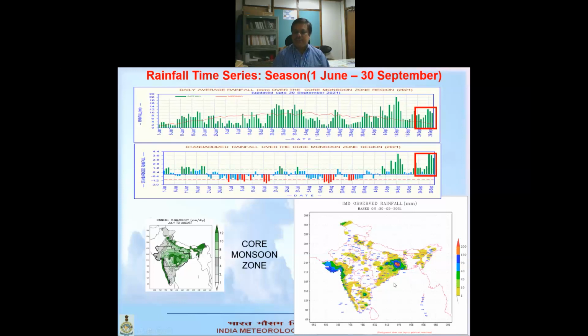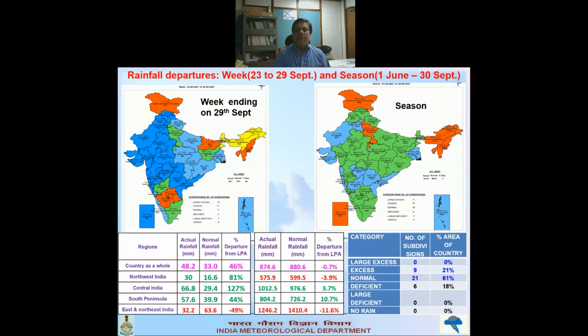So this rainfall belt, due to this system, starting from north coastal AP, gradually moved westward and reached up to Gujarat region now. So due to that, the weekly scenario is like this. Here on the left side we can see the country as a whole is 46%. That's why a lot of rainfall took place.